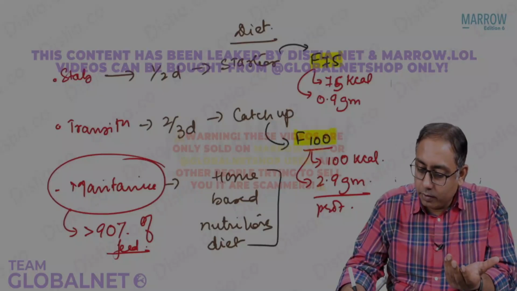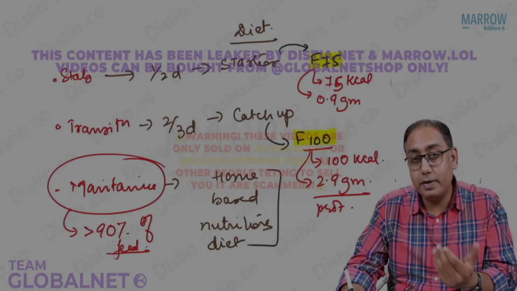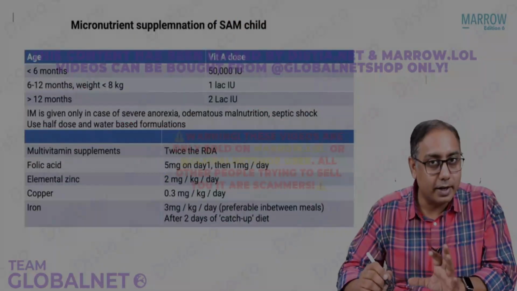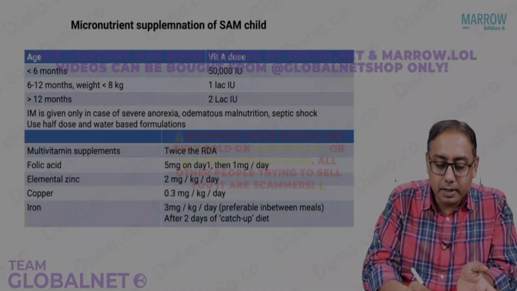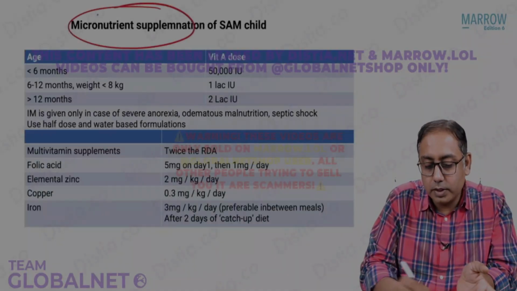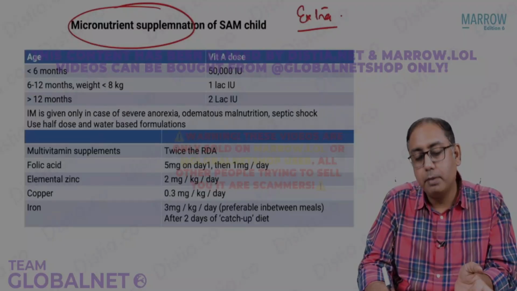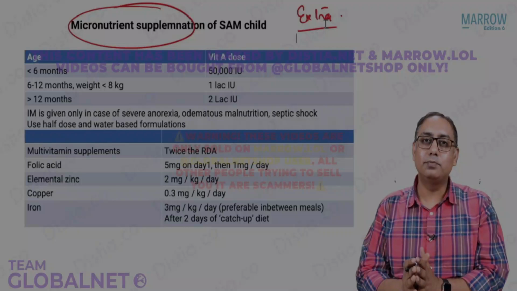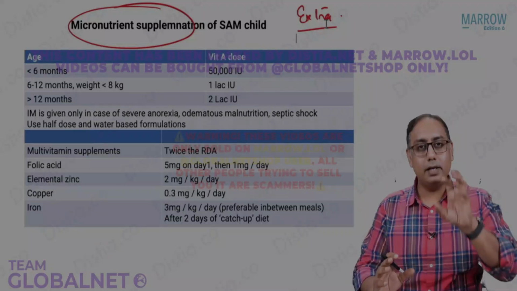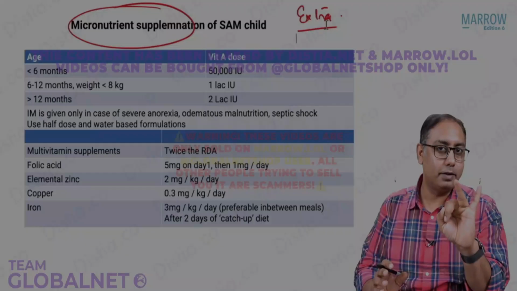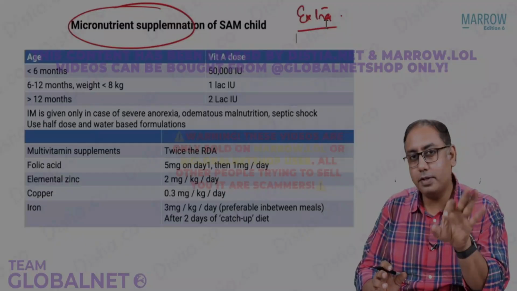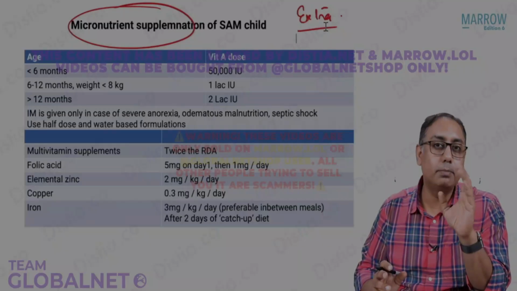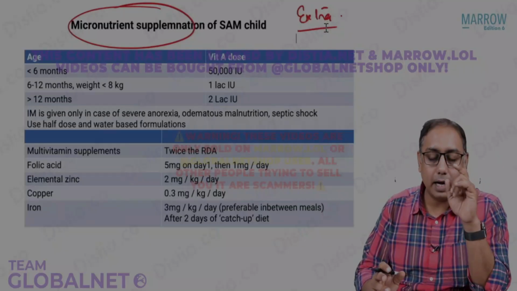So now, next point I'm trying to make, along with the F75 and the F100 diet, we also add some micronutrients. This is extra beyond the F75, F100 diet. So the micronutrients which we supplement are more importantly about iron and vitamin A. Very important. Of course, zinc and everything, selenium, chromium, everything is there. But more importantly, I would like to stress upon, because that could be your MCQ, about the iron and about the vitamin A.